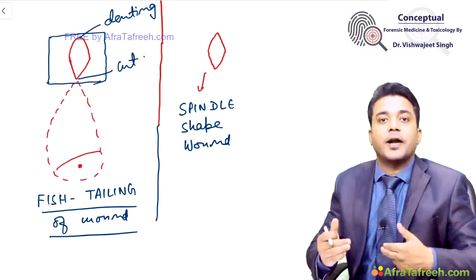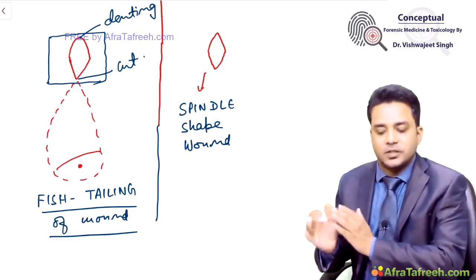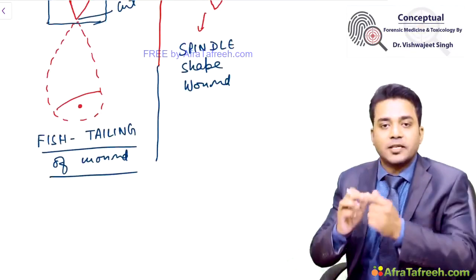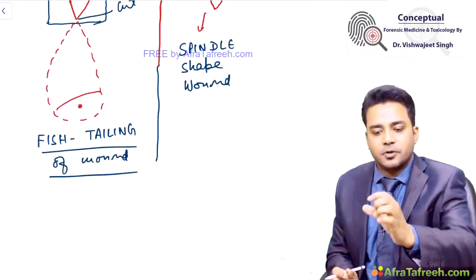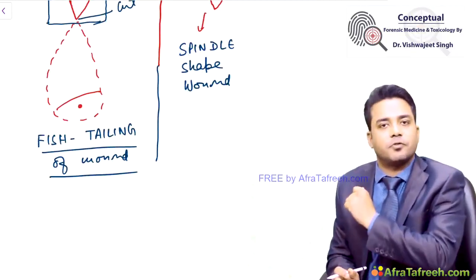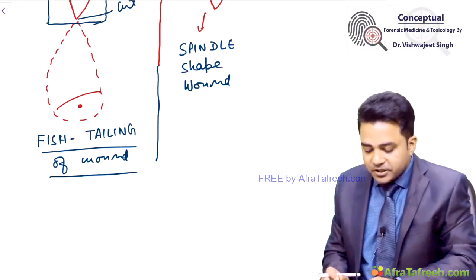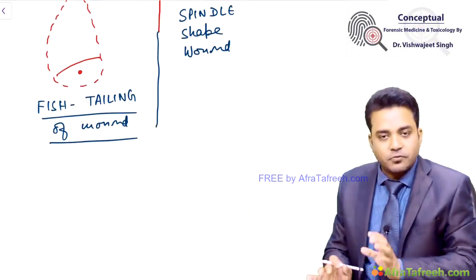This is what we do at autopsy when we look for injuries. We look at the margins. Then we simplify whether a single sharp edge weapon has been used or a double sharp edge weapon has been used. This fish tailing of the wound is one thing.